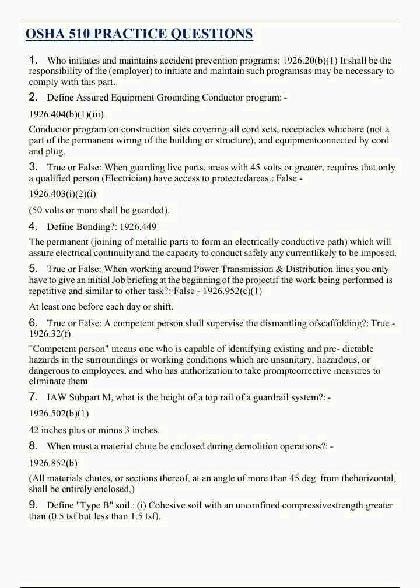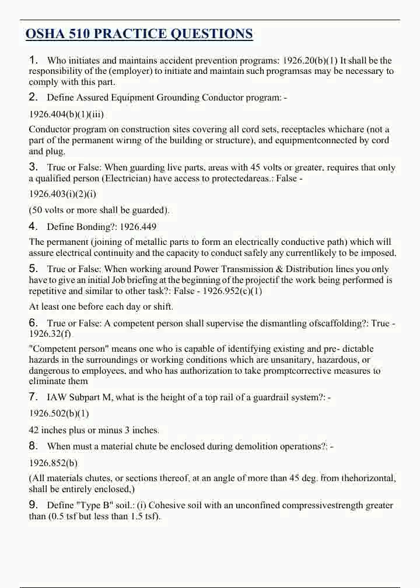2. Define assured equipment grounding conductor program. 1926.404(b)(1)(iii): Conductor program on construction sites covering all cord sets, receptacles which are not a part of the permanent wiring of the building or structure, and equipment connected by cord and plug.